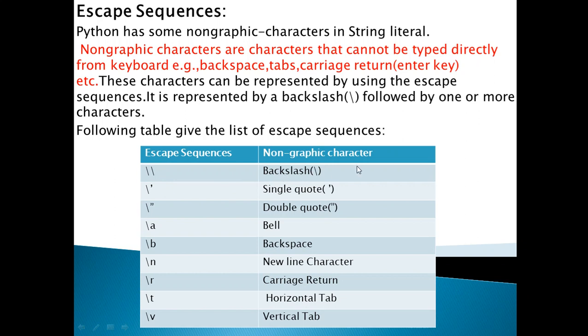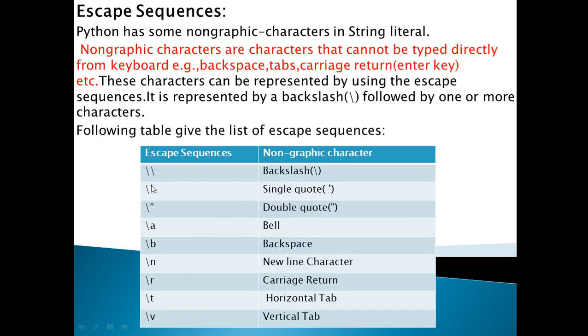So if you want to type the backslash in the programming language, then we use a double backslash. There are two slashes on the keyboard, backslash and forward slash. The backslash leans backward, and the forward slash leans in the forward direction. You can see it on your keyboard. So a double backslash used as an escape sequence means a backslash.